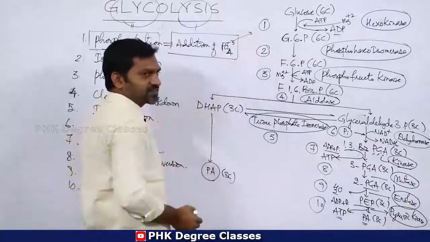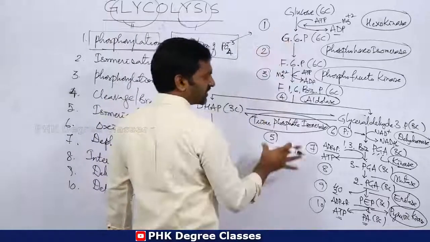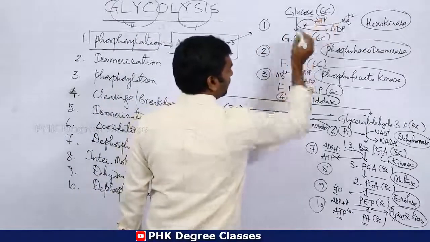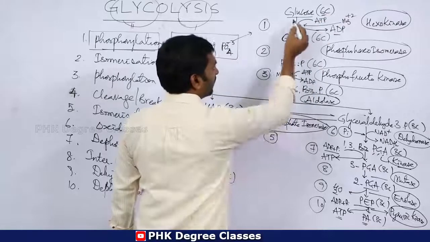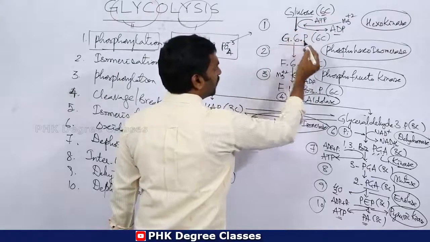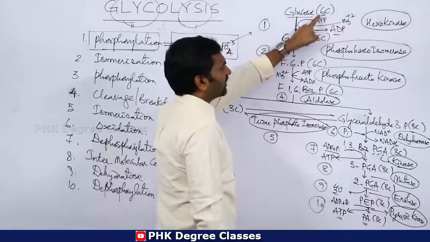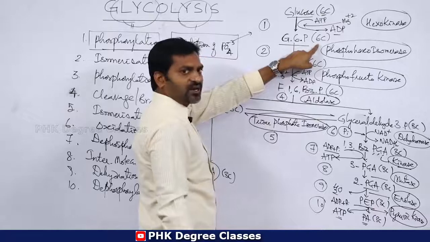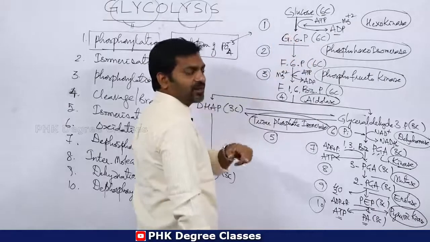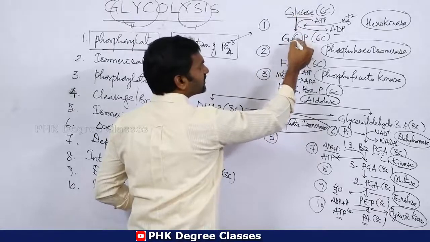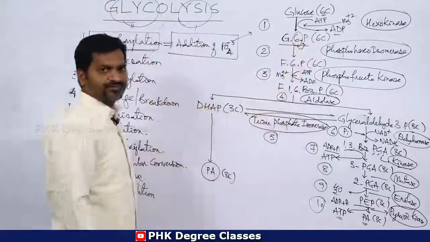Let's reflect it on our schematic representation. This is glucose, a 6 carbon compound. Glucose is converted into glucose 6-phosphate. There is no change in the carbon number; a 6 carbon compound becomes a 6 carbon compound.